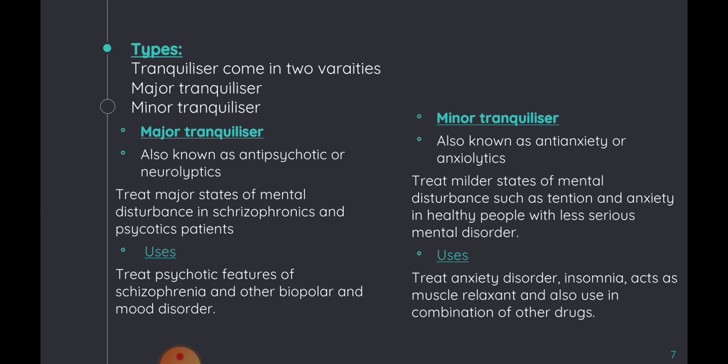one major mental disorder is schizophrenia. In this situation, persons show abnormal social behavior, and the patient fails to recognize reality and could not even realize what is real. And the second one is minor tranquilizers. We can also call minor tranquilizers anti-anxiety drugs or anxiolytics. They treat milder states of mental disturbance. As they treat milder states of mental disturbance and less serious mental disorders, they are called minor tranquilizers.